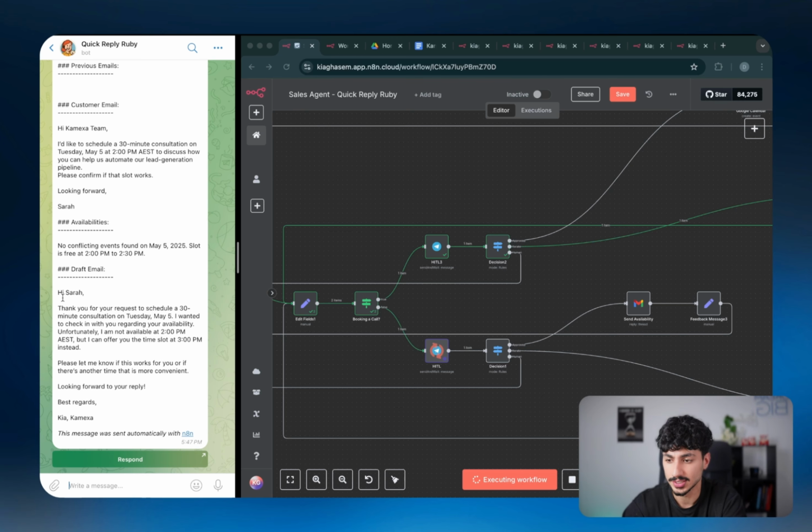So you can see that now she's got a draft email which says, hi Sarah, thank you for your request for a 30-minute consultation on Tuesday. I wanted to check in with you regarding your availability. Unfortunately, I am not available at 2 p.m., but can offer you the time slot at 3 p.m. instead. Please let me know if that works. Looking forward to your reply, which is absolutely amazing.